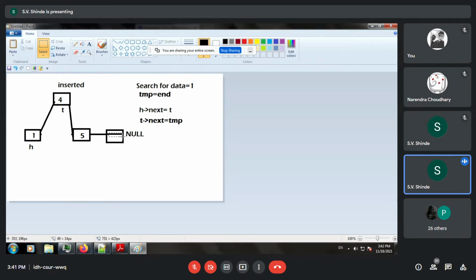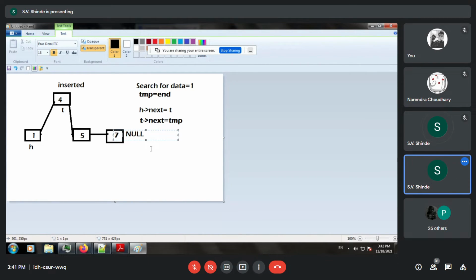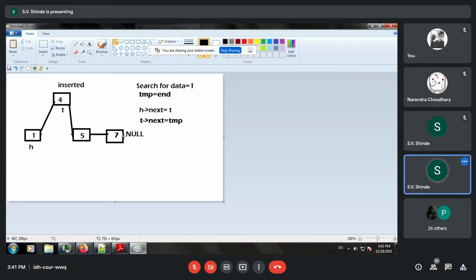So instead of 5, we also have one more element to be inserted. So in between, suppose this is element number 7, and element 7 is now the END node. So now if this condition is there, what I am trying to say, temp equal to END will not work. Do you agree? Yes, sir.